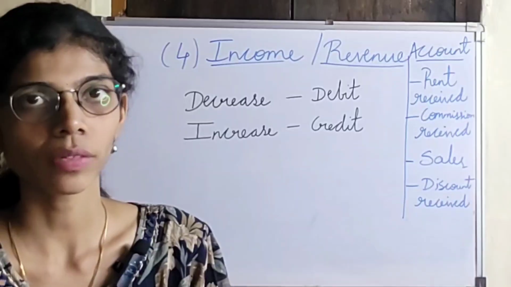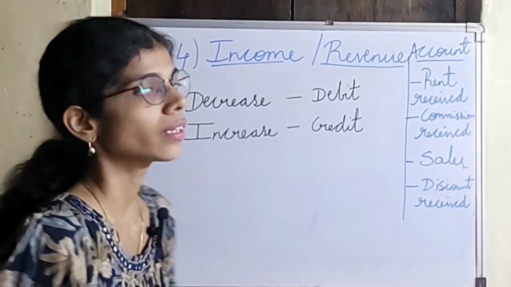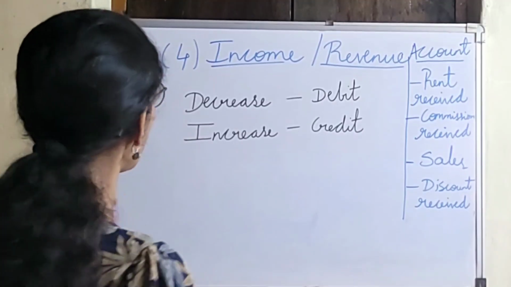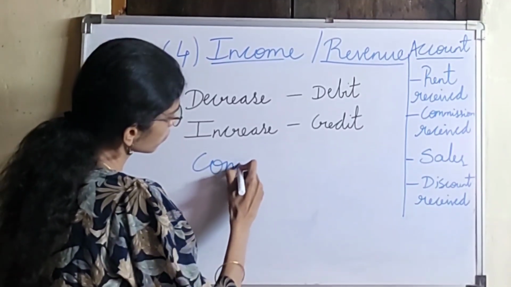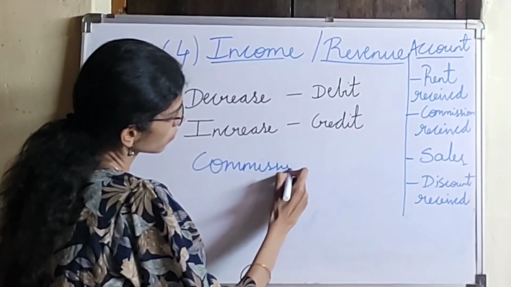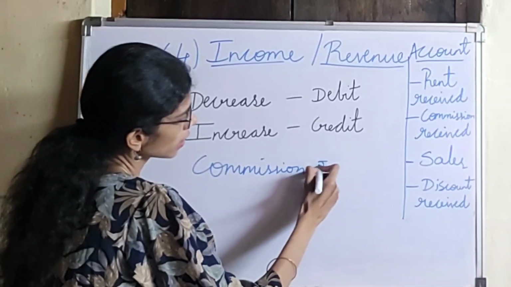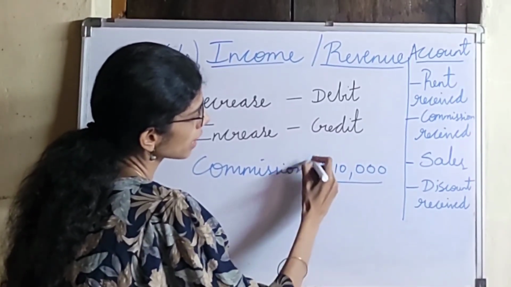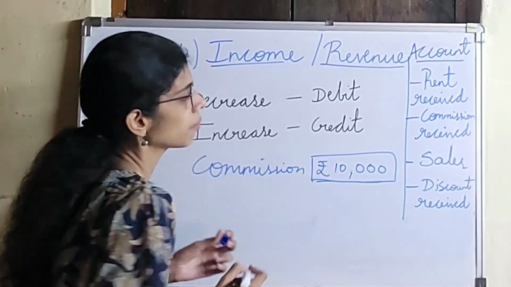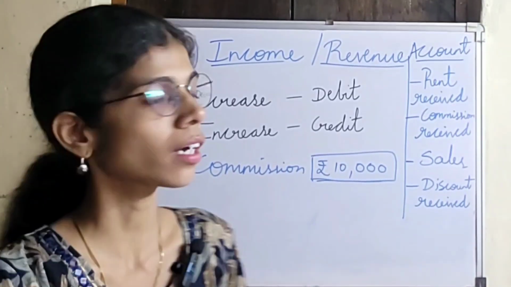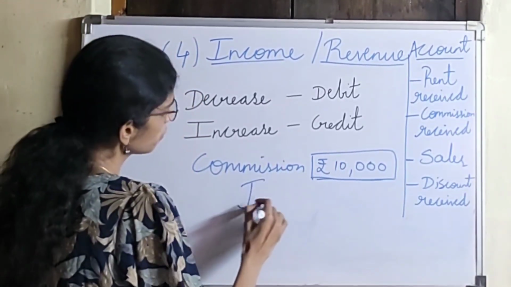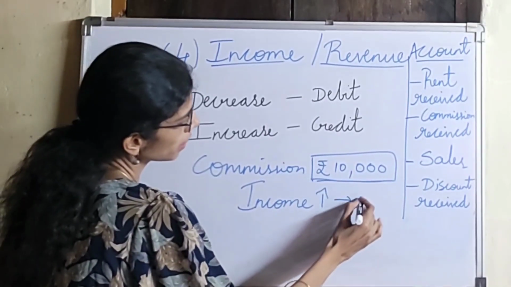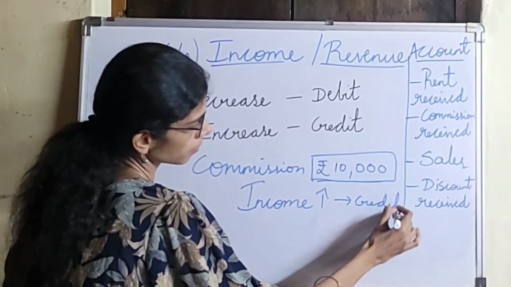So let us understand this with an example. Suppose I am running a business and have received a commission of rupees 10,000. So what will happen is that I am receiving an extra money, extra commission of rupees 10,000. So the income value here will increase. When the income value increases, it is credit.